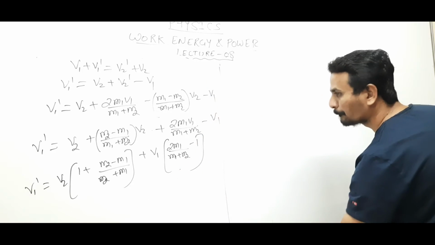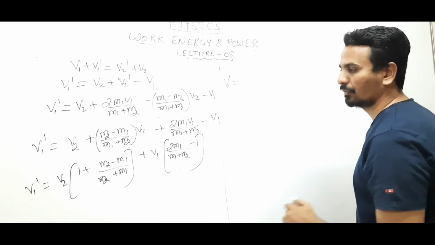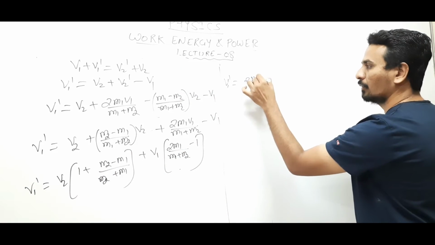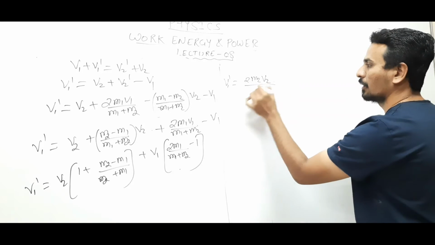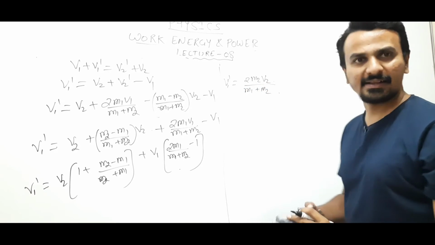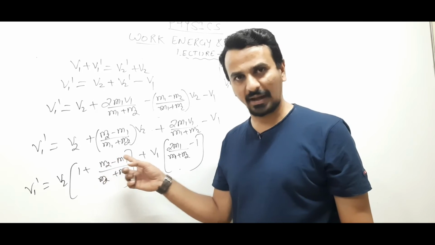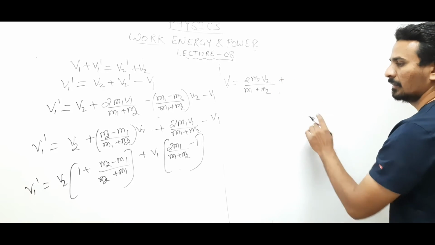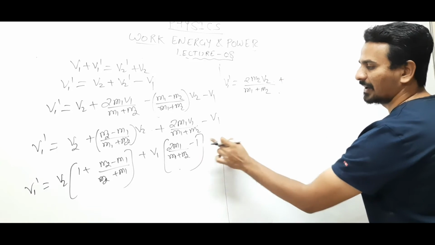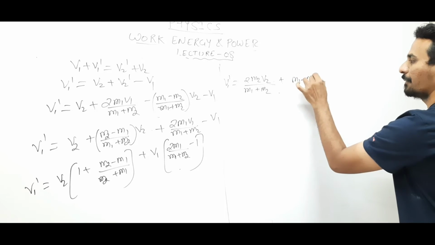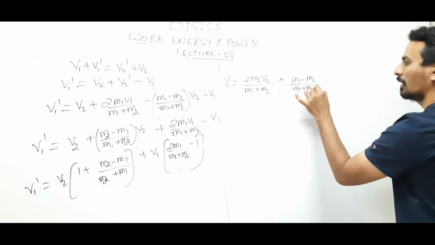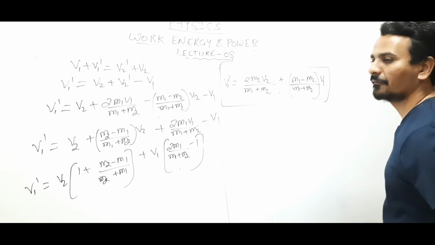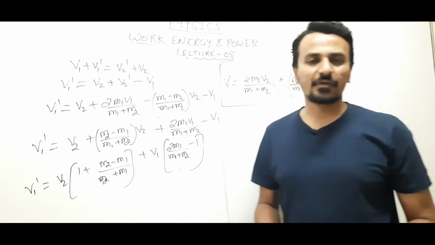Take the LCM. v1 dash equals m2 plus m1 plus m2 minus m1, so it will be 2 m2 v2 upon m1 plus m2. I have taken the LCM, m1 plus m2 plus m2 minus m1. So m1 minus m1 gets cancelled, plus 2 m1 minus m1 minus m2. So it is m1 minus m2 upon m1 plus m2 into v1. So this is the equation of velocity of the first body after the collision.